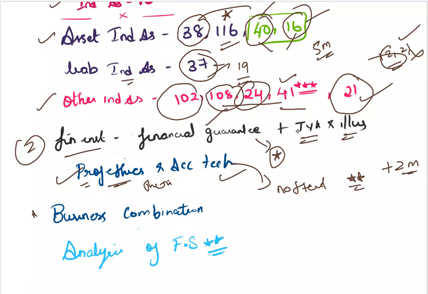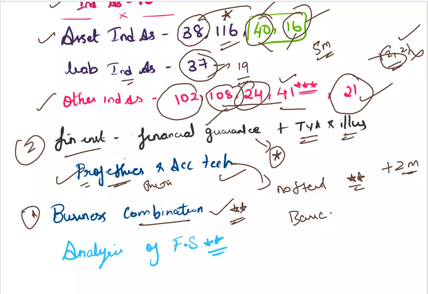Okay, next is business combination. For the first question, we don't know which is going to come, either CFS or business combination. If you get a CFS, you should be in a position to handle it. You should know the basic adjustments at least. If you want to skip the CFS, please go for at least basic adjustments. You can do the balance sheet and come. But if it is a business combination, then you can definitely score 10 plus marks, which is very easy, right? So you need some practice.